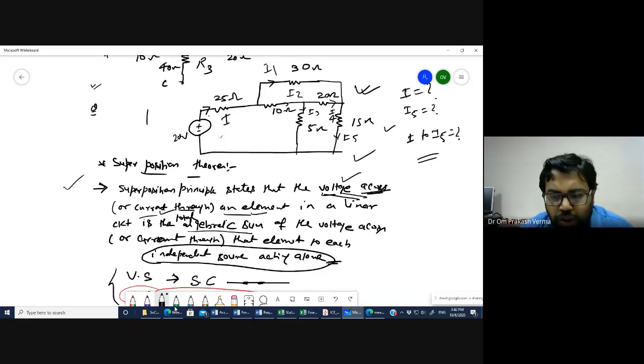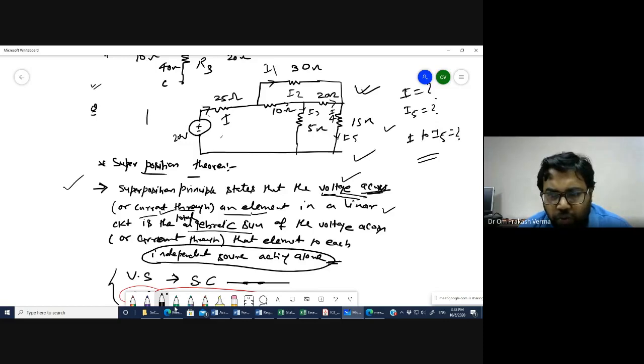So either you want to calculate the voltage or current across or through an element in a linear system. Why am I saying linear system? Because the superposition theorem is valid only for linear systems, not for non-linear systems.